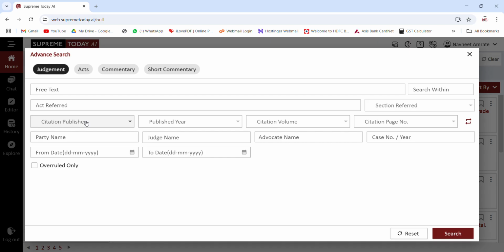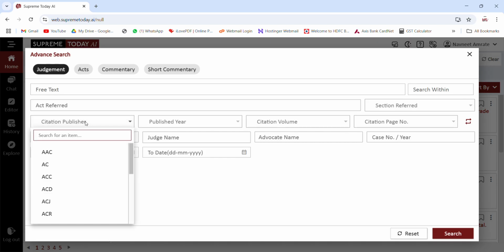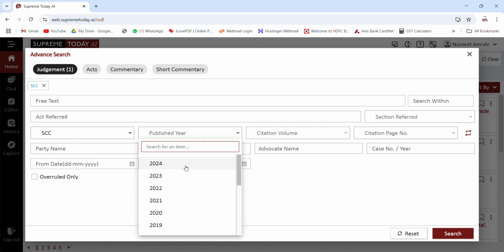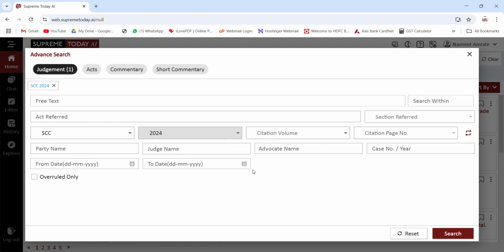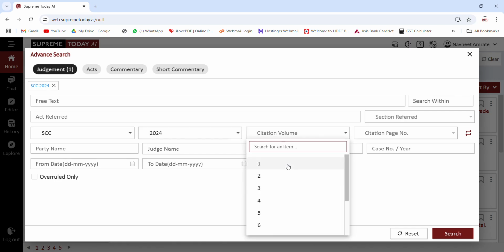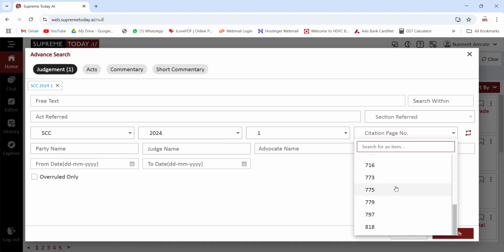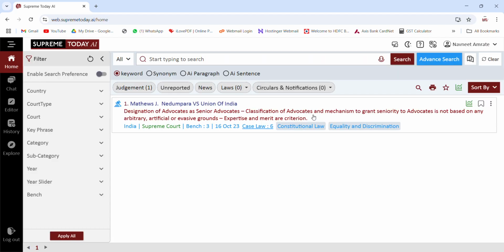Suppose you want to read any journal. Here there is no limitation, you can read any full journal. Suppose you just want to read SCC cases, whatever cases were published in SCC for a particular year or month. So you can just choose SCC journal, year, and then you get all volumes. Till now 12 volumes were there in 2024. So all volumes are available. You can start reading from volume 1, and in volume 1 there are so many judgments published. Till page 818 there are judgments. So you can start reading from page number 1 and you see you have got this judgment.